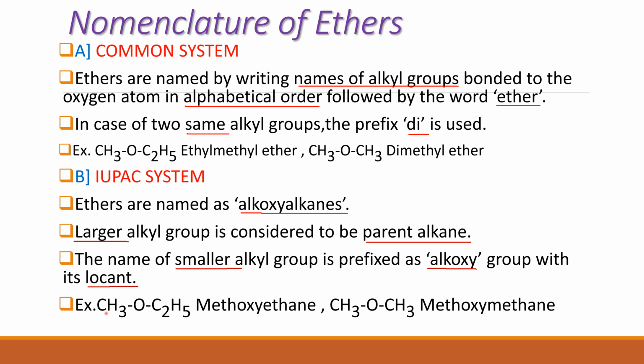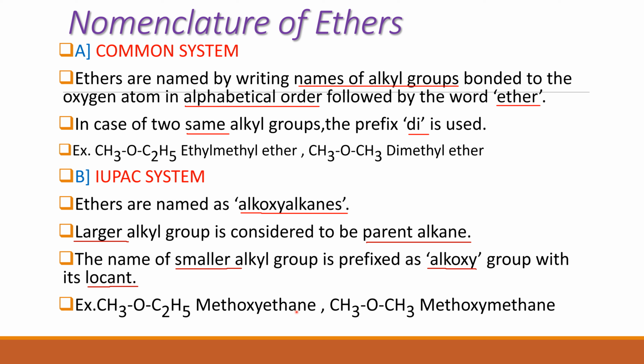It is attached to oxygen, so oxygen with methyl group is the methoxy group, CH3O. It is considered as the substituent in the parent alkane. So the IUPAC name of this compound becomes methoxyethane. This methoxy is the substituent in the alkane ethane.